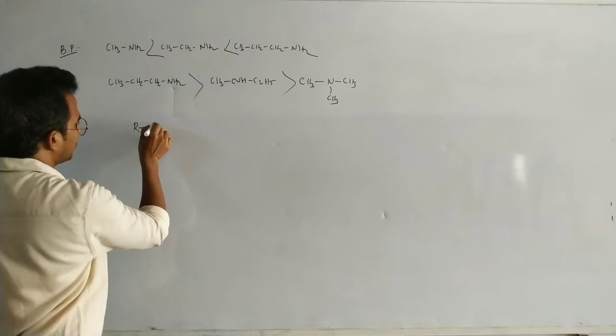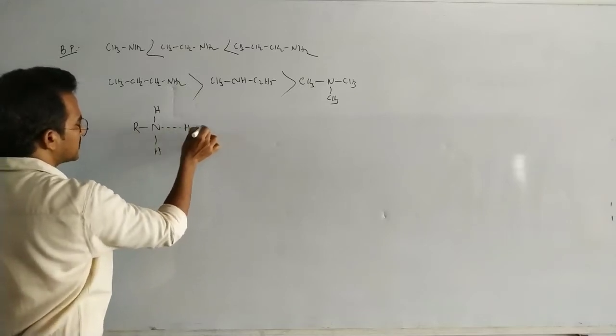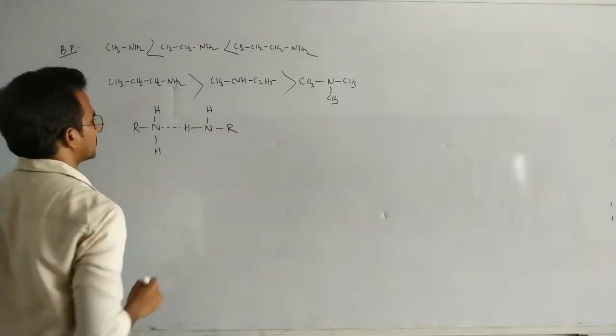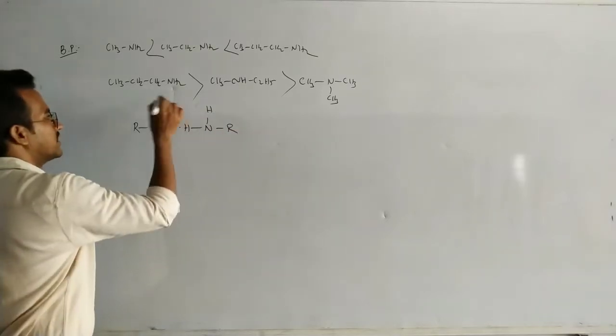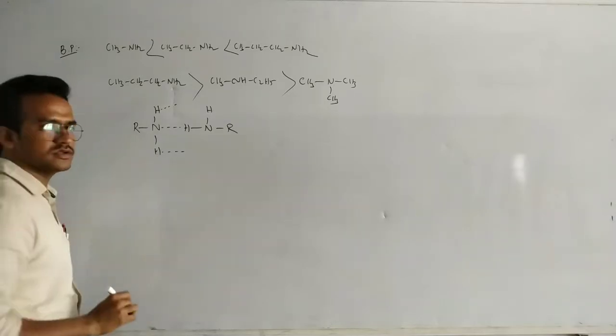Suppose R, here hydrogen, here nitrogen, hydrogen, this one R. So this hydrogen can be involved in a hydrogen bond.